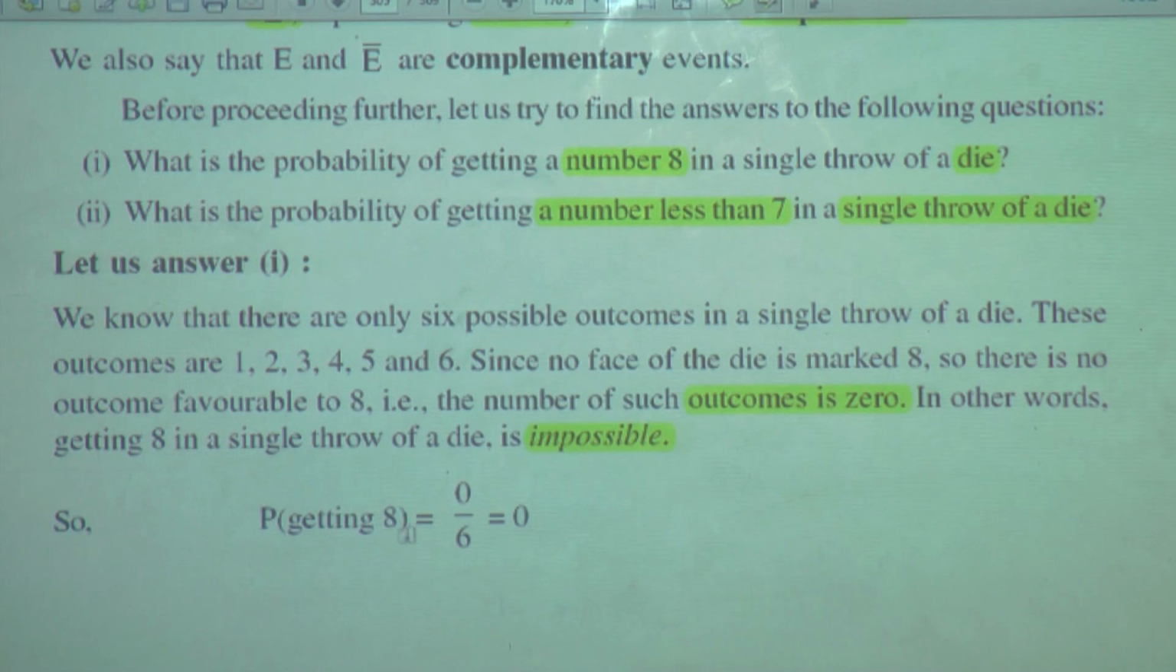Probability of getting 8 is equal to 0 upon 6. Total outcomes are 6. And what is the probability of this event? It is 0. So the answer is 0.